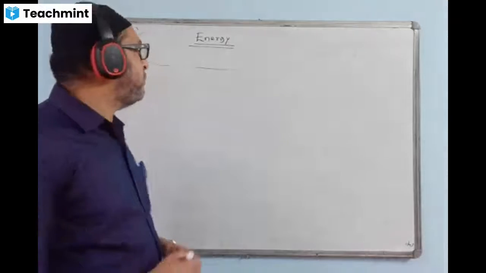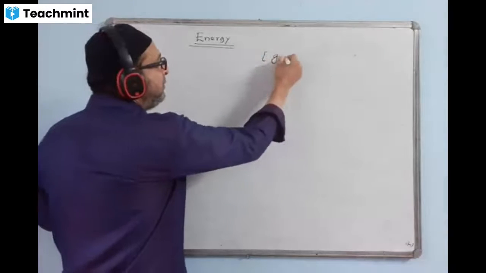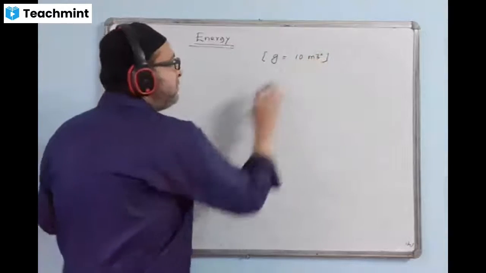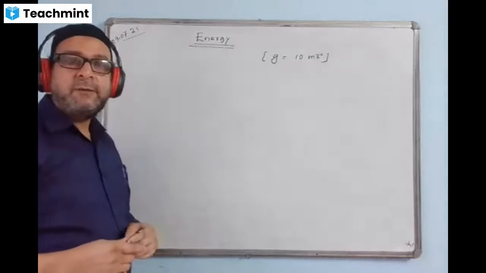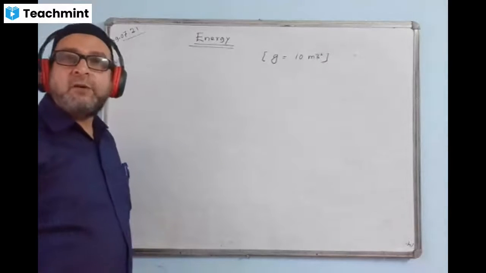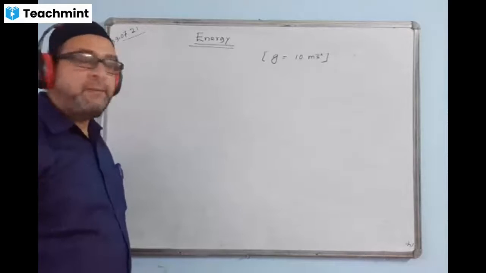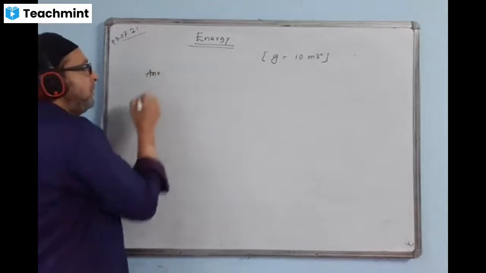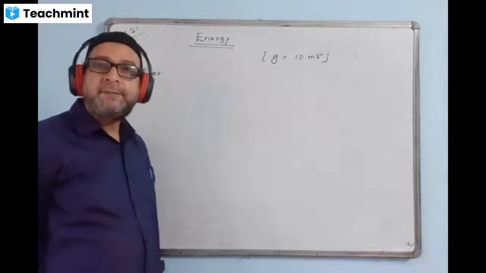Very simple question. Write down the value in the question: g is equal to 10 meters per second square. This is also given in the question. Please do it and tell me the answer. What answer do you get?